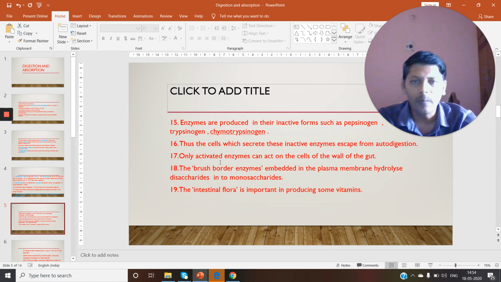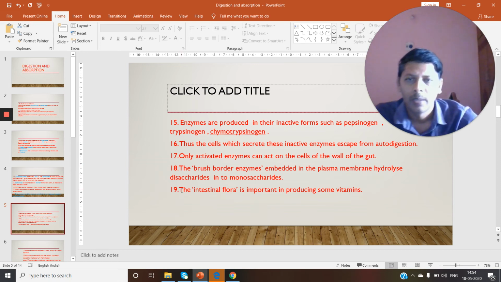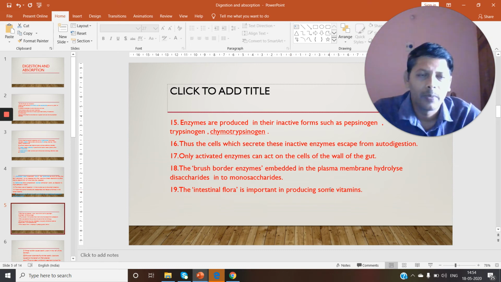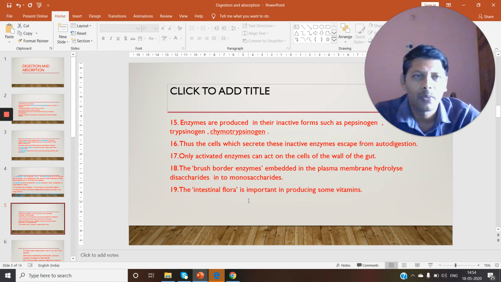Next point. The intestinal flora is important in producing some vitamins. There are millions of bacteria in our intestine, especially in the large intestine. We call it intestinal flora and fauna.